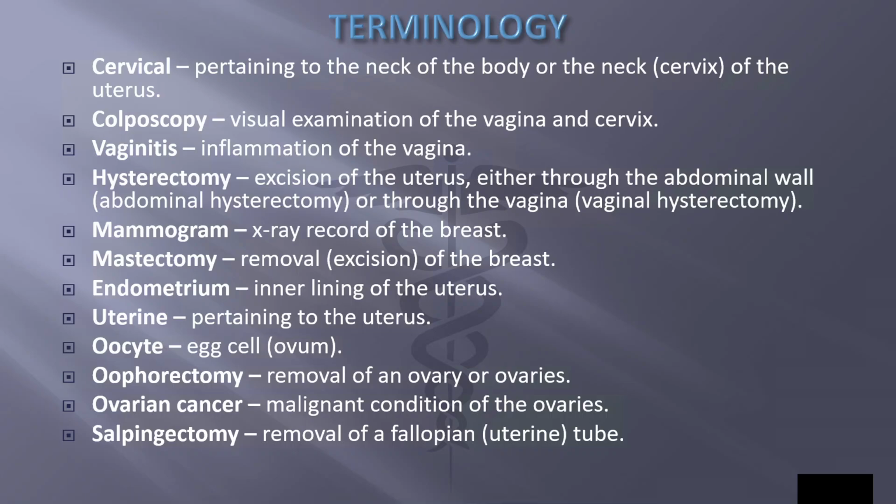Ova means egg. Oocyte is egg cell or ovum. Oophoro is ovary. Oophorectomy is removal of an ovary or ovaries. Ovario also means ovary. Ovarian cancer is a malignant condition of the ovaries. And salpingo means fallopian tube. Salpingectomy is removal of a fallopian or uterine tube.